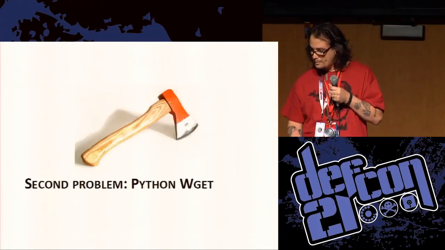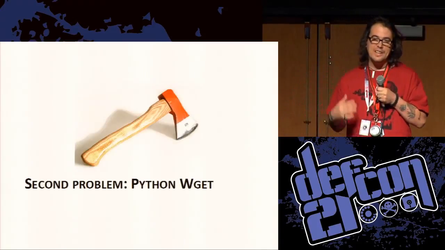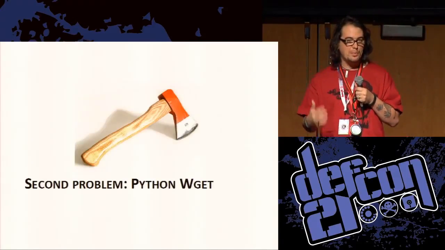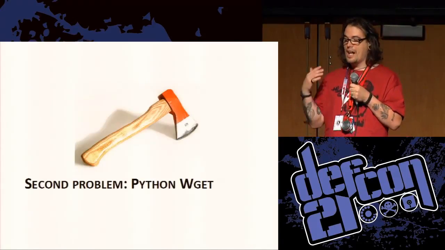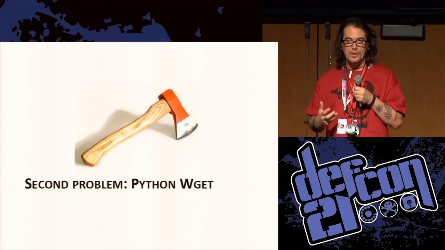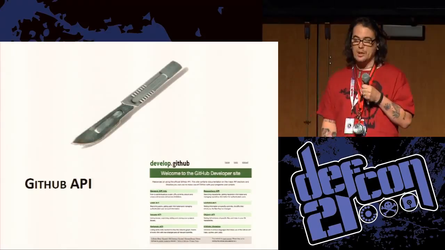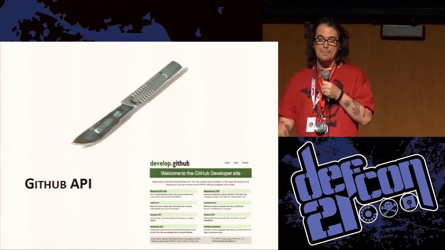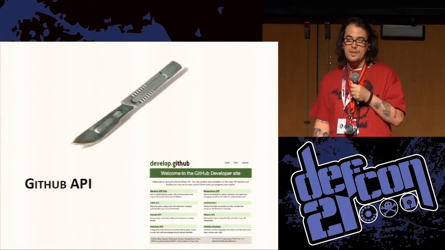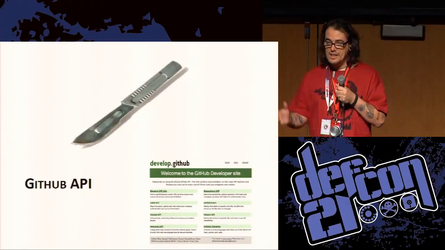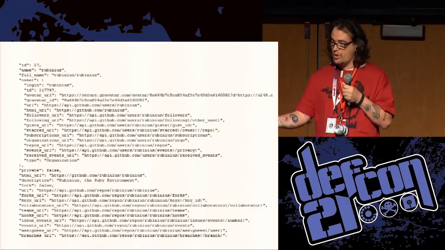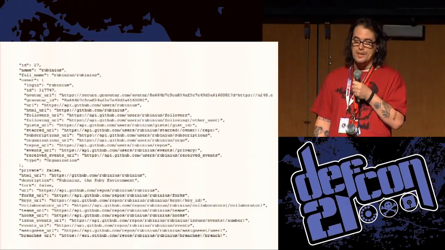So the next problem is, how can I make downloading these repositories better, easier? How can I get all of the repositories? So when I was actually awake, I found the API, which I felt incredibly stupid not knowing about. And it's nice because the API gives you all kinds of nice, useful information.